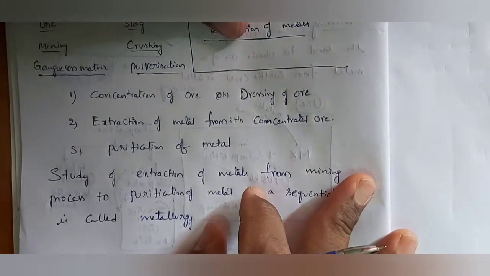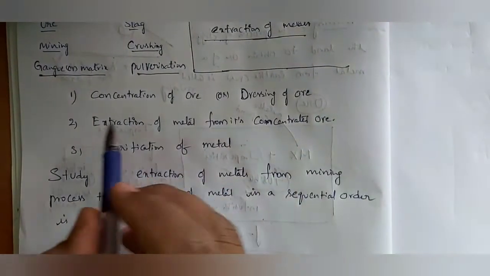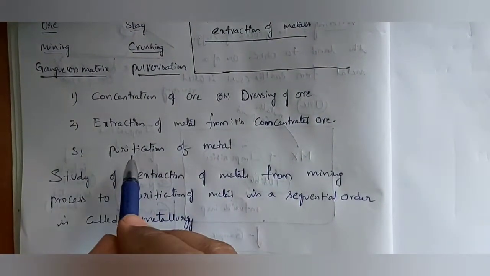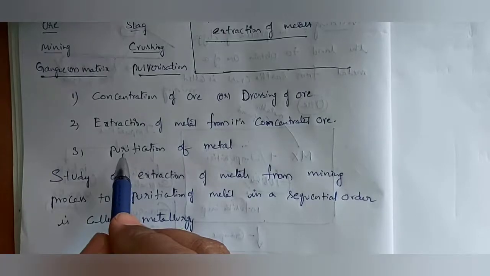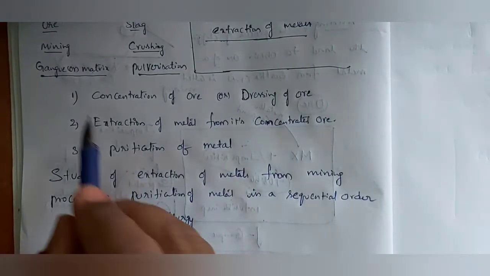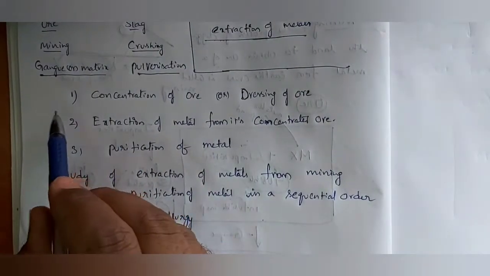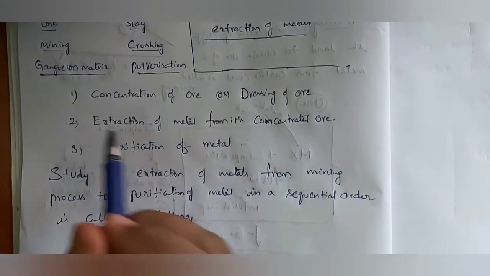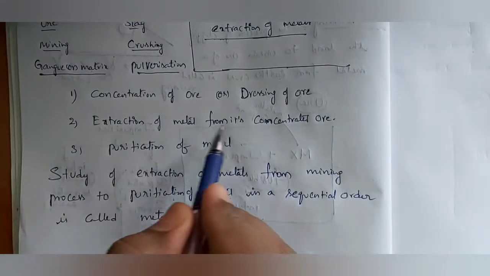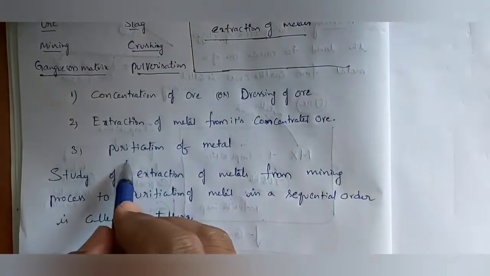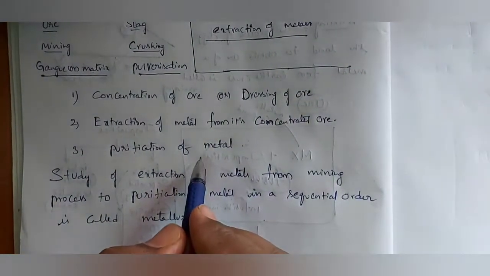So our duty now is to discuss these three steps in a deep way: concentration of ore or dressing of ore; second, extraction of metal from its concentrated ore; and third, purification of metal.